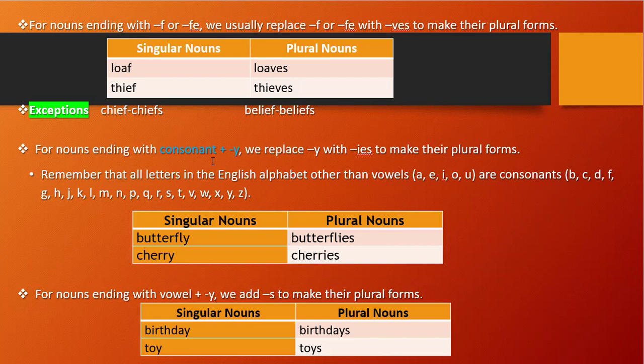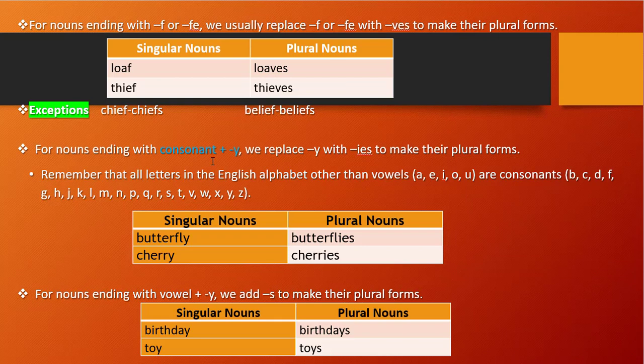See, consonant meaning, I have written below: remember that all letters in the English alphabet other than vowels are consonants. So I have written B, C, D, F, G, H, J, K, L, M, N, P, Q, R, S, T, V, W, X, Y, Z. A, E, I, O, U are our vowels. Except vowels, all are consonants.